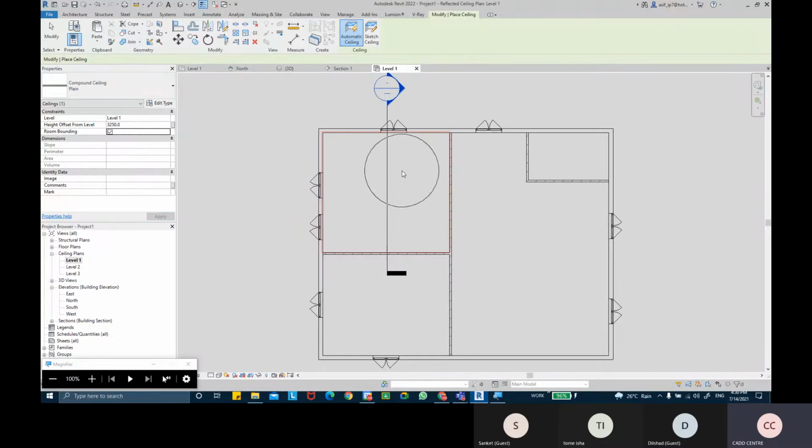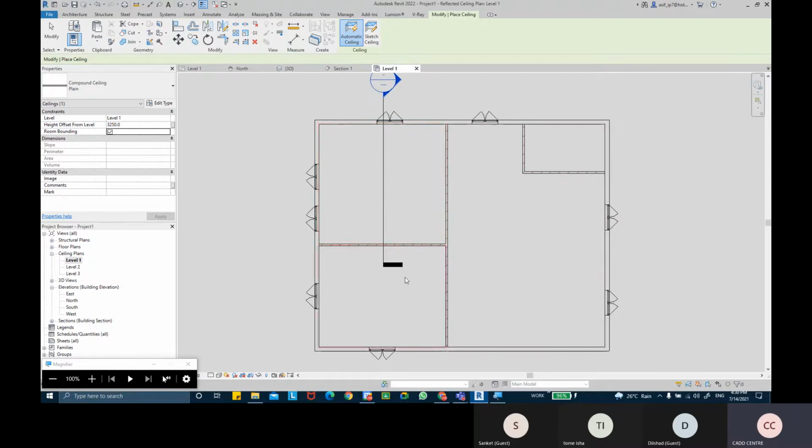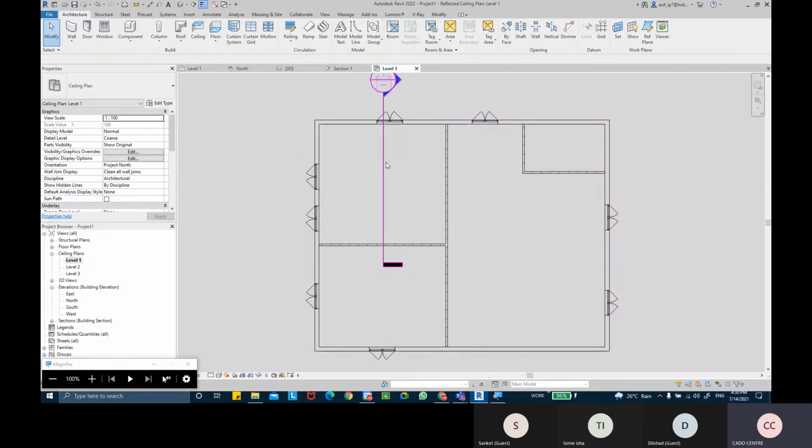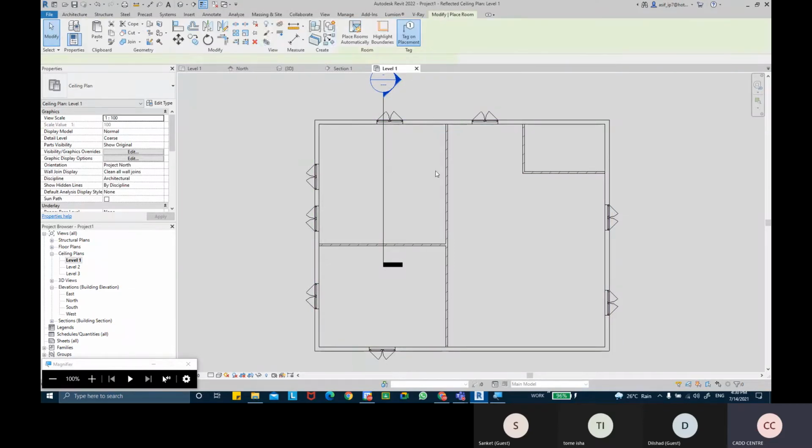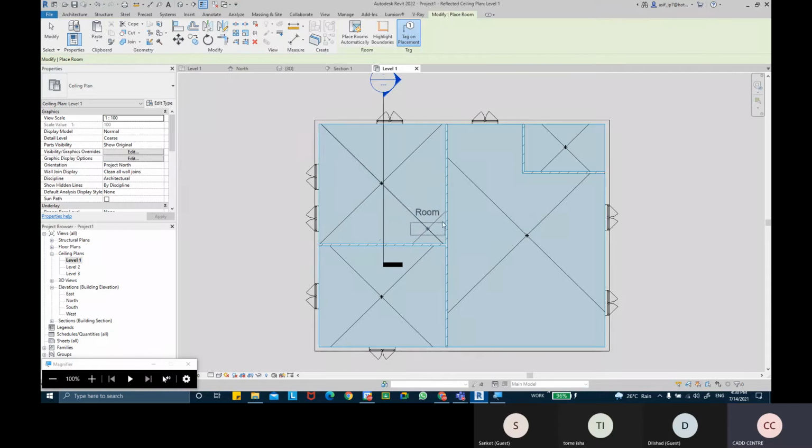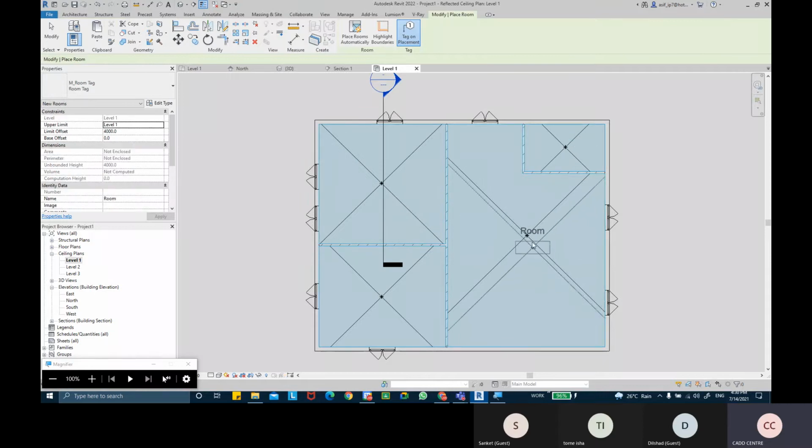Room. So this is my room. Now when I'm in the ceiling plan view, I'm unable to guess which room is what. Is this the kitchen or is this the living room? We are unable to guess which room is what. So before we create the ceiling, we can once again tag the rooms, which we have already tagged, but the only thing is that it does not display the name of the room.